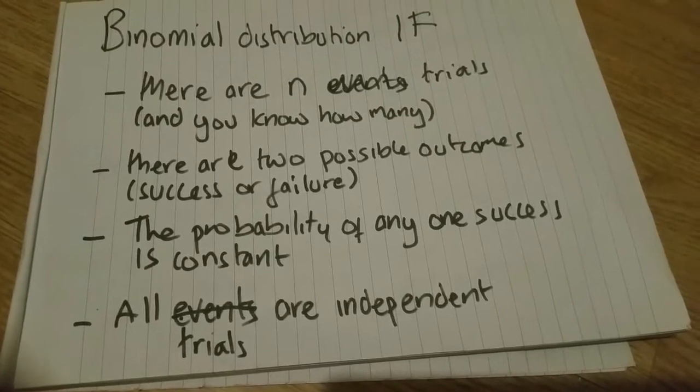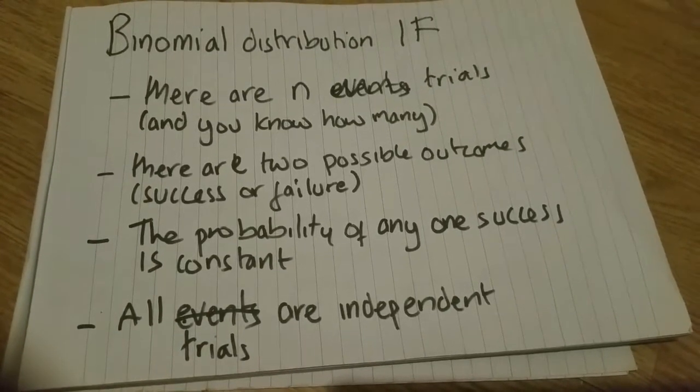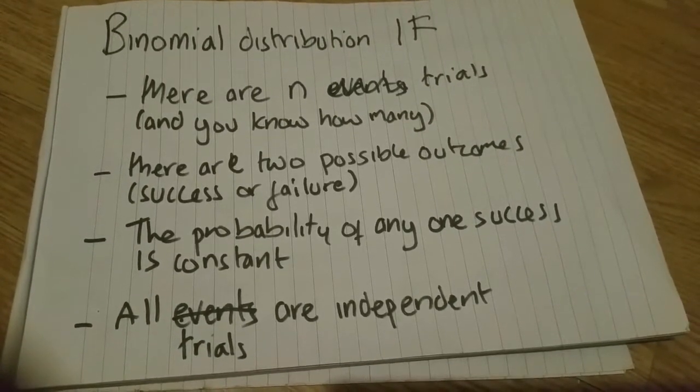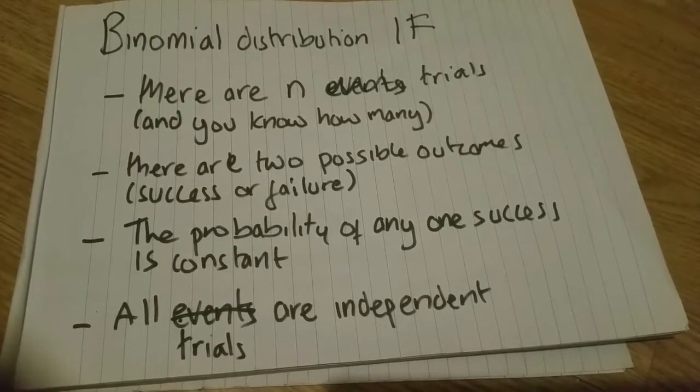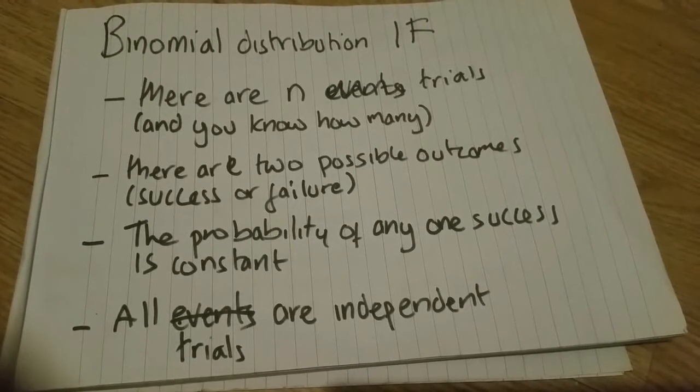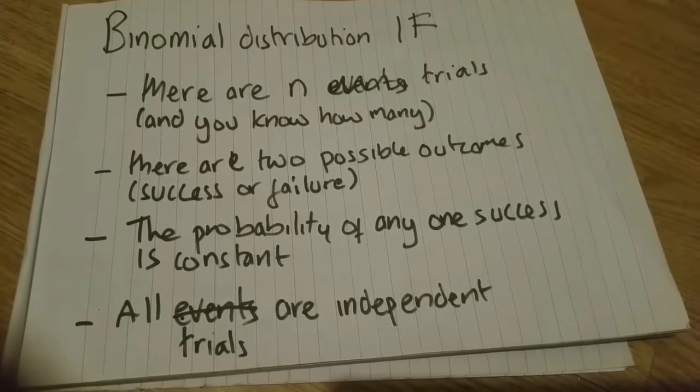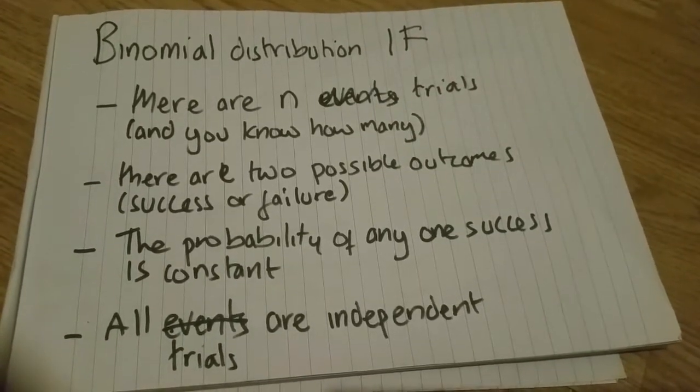Third one says probability of any success is constant. Basically, probability doesn't change. Going back to that tossing a coin thing, you toss a coin, the probability of it being heads is 0.5, as long as it's a fair coin, and it will always be 0.5. You toss the coin a million times, it's still 0.5 to get a head.